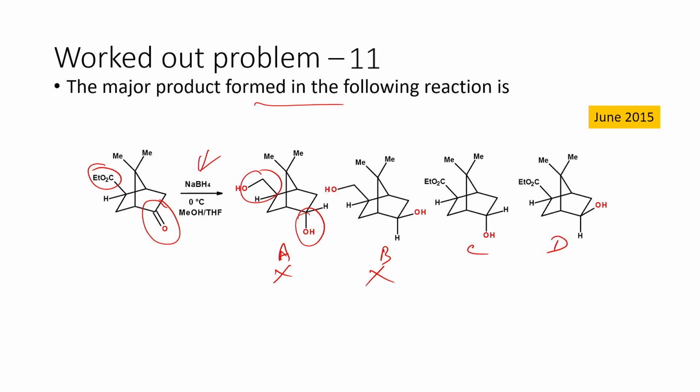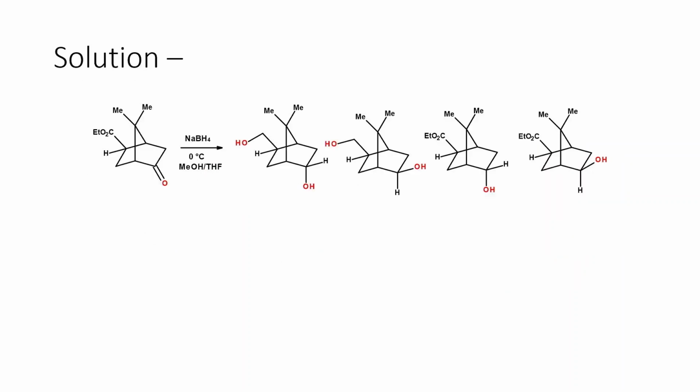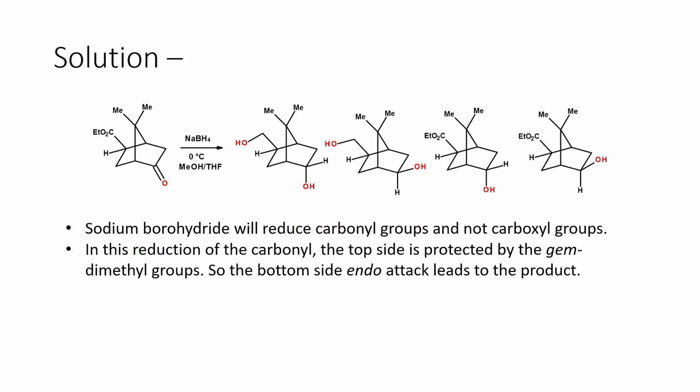Now we are left with only two products, either C or D. One is the endo side attack, another one is the exo side attack. So that is the only thing we have to figure out, how the reaction will actually take place. If you look very carefully, we have a gem dimethyl group at the bridgehead. So that means something will prevent the approach of the hydride ions from the top side. So we now only have to look at the bottom side approach. So we know sodium borohydride can reduce carbonyl groups and it does not reduce carboxyl groups.